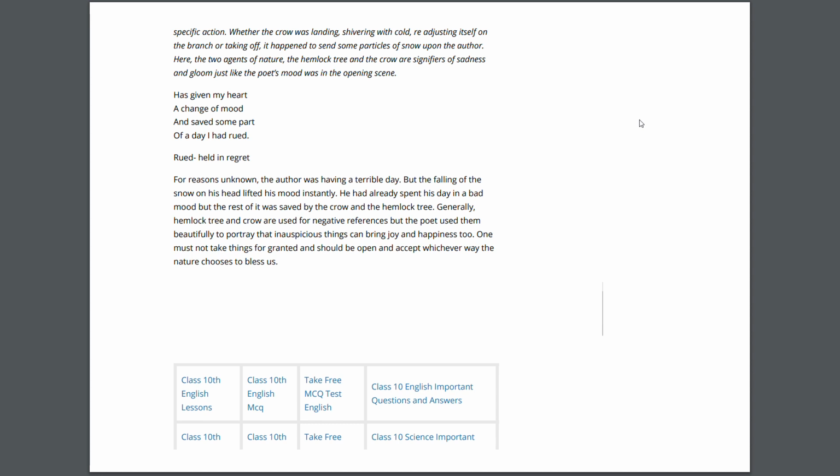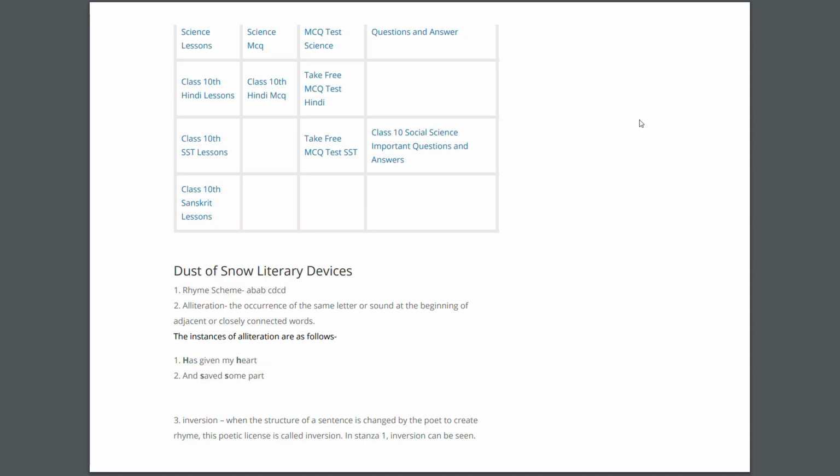He had already spent his day in a bad mood, but the rest of it was saved by the crow and the hemlock tree. Generally, hemlock tree and crow are used for negative references, but the poet used them beautifully to portray that inauspicious things can bring joy and happiness too. One must not take things for granted and should be open and accept whichever way nature chooses to bless us. So these are some literary devices or poetic devices.